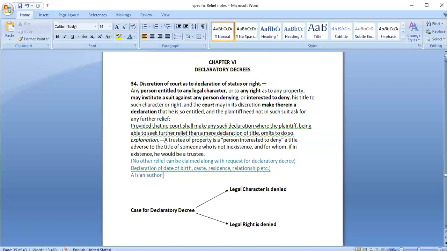For example, A is a singer and he has copyright on a song. Now copyright would be valid for more than 60 years, right? So after the person died, his son or daughter are entitled to get the benefits out of it. But whoever got the copyright, they are denying that you are son or daughter of so and so person, so you are entitled to the benefits.